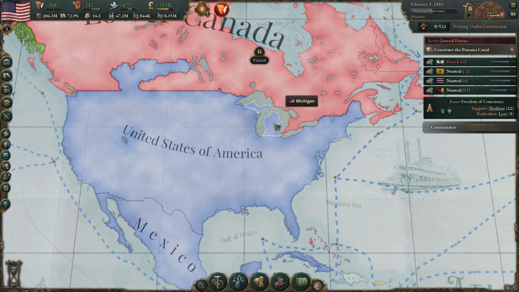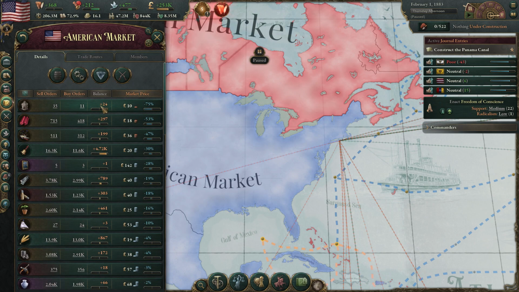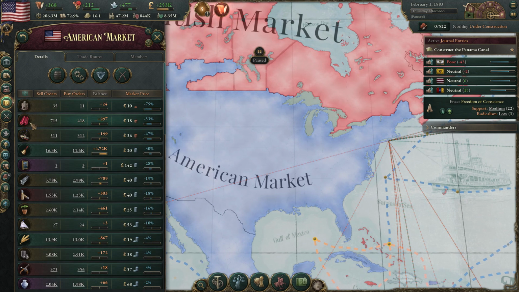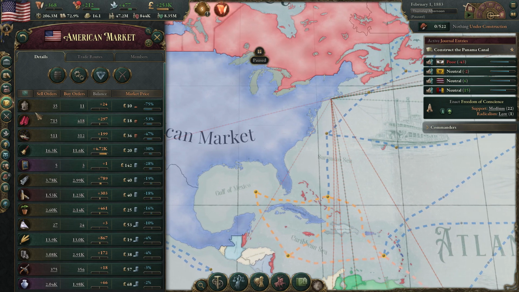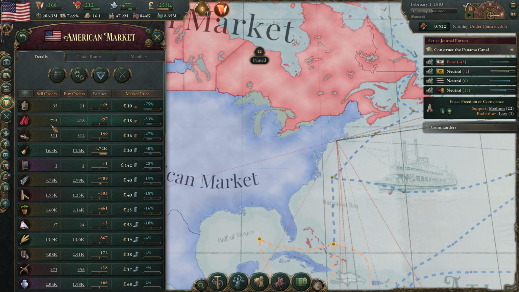So let's go ahead and, because yeah, we're definitely going to want to change it up, let's see where we're at now currently on the production of oil. We have a little bit, but I think we'll wait to switch those production methods over until we actually have, oh geez, man, silk is running too cheap. All right, so we're clearly going to need to ship some of that out, guys. Well, anyways, what I was going to say is we wouldn't change those production methods up, and oh wow, we're not building anything. My bad.